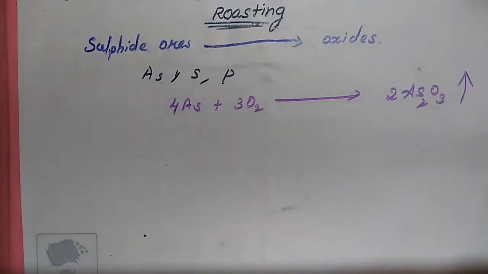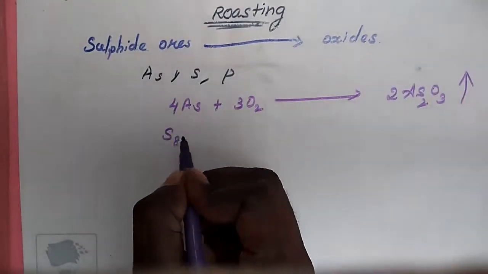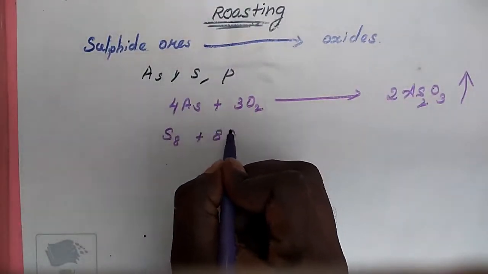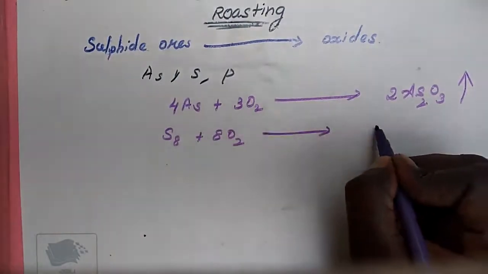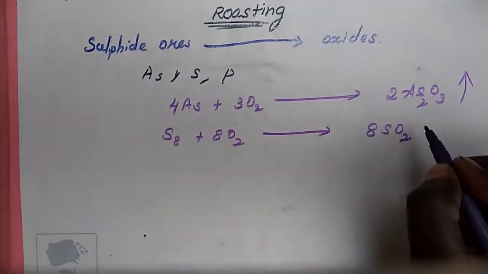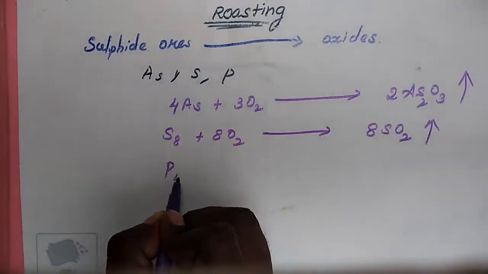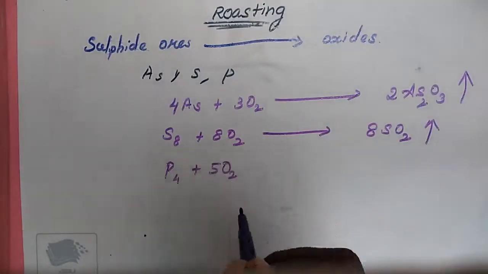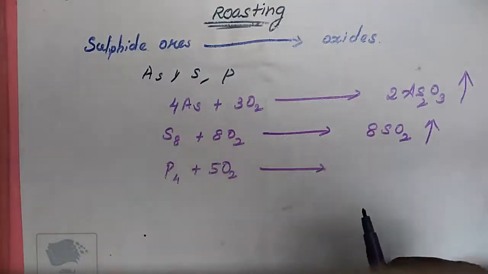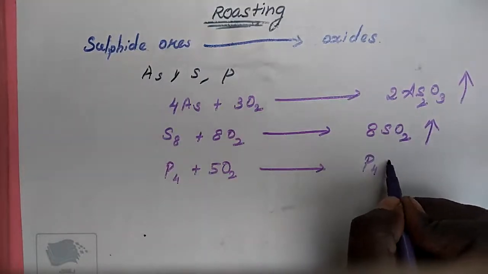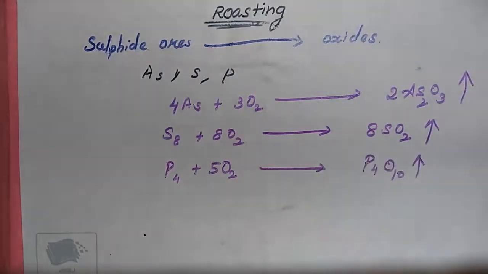Next, sulfur: S8 plus 8O2 to form 8SO2, a gas. Another one, phosphorus: P4 plus 5O2 gives P4O10, phosphorus pentoxide. That's all. Roasting also removes impurities such as arsenic, sulfur, phosphorus by converting them into their volatile oxides. Very simple.